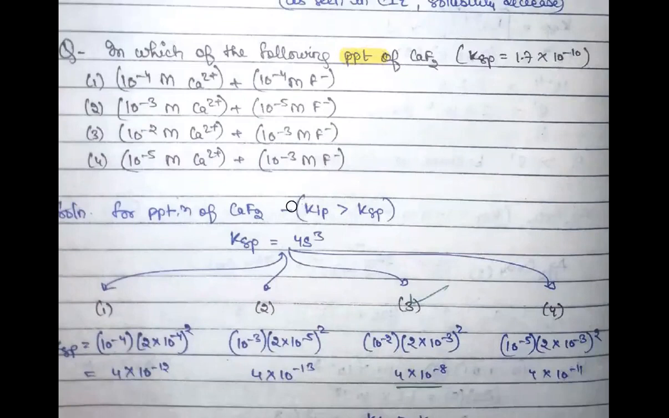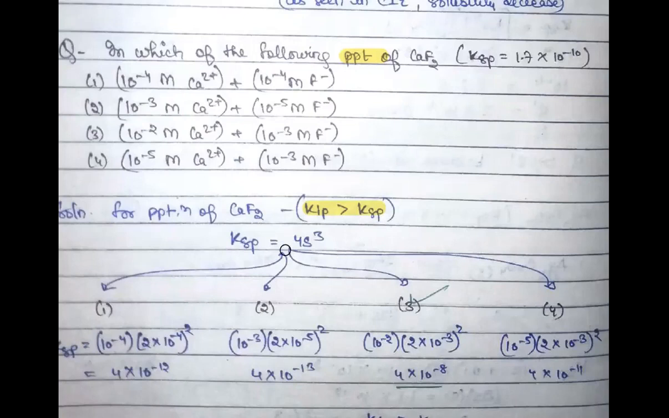And just now I told you that in order for the precipitation to occur, your KIP should be greater than that of KSP, right? So just make the calculation in all the four cases. In whatever case your KIP is higher than that of KSP, in that case precipitation will be preferred. Otherwise solubility, more dissolution will be preferred.